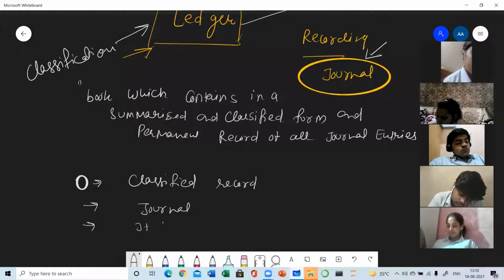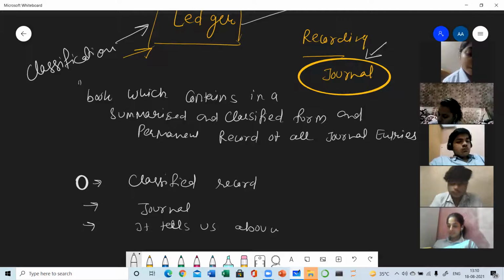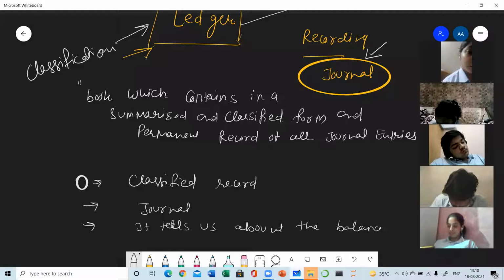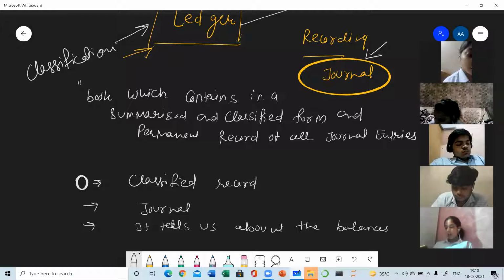It tells us about the balances of each and every account. At the year end, the ledger accounts are closed for each and everything, and we will be able to find out the balances.